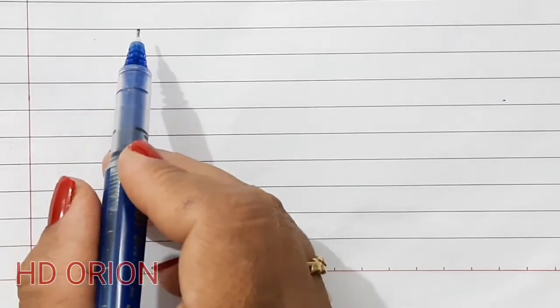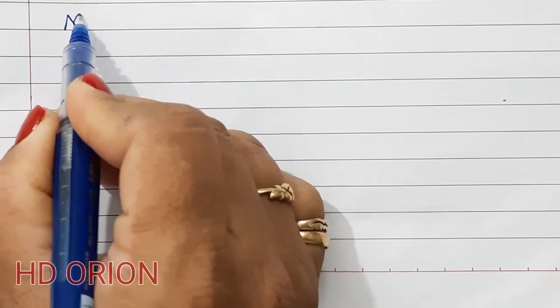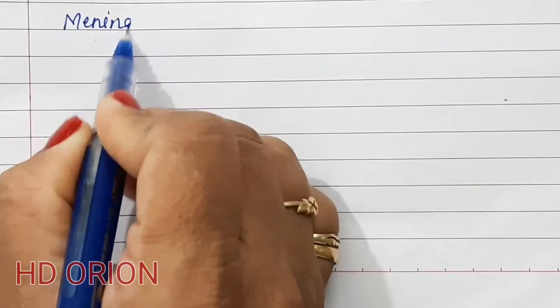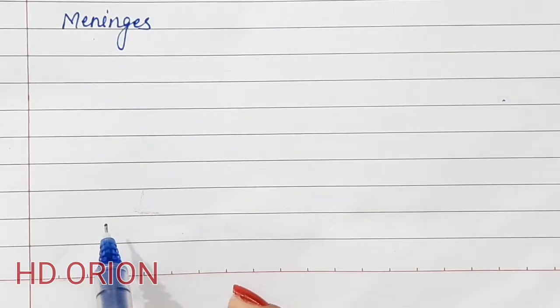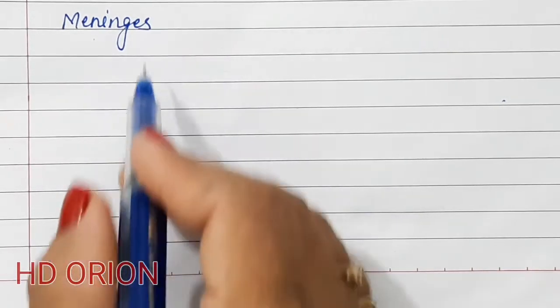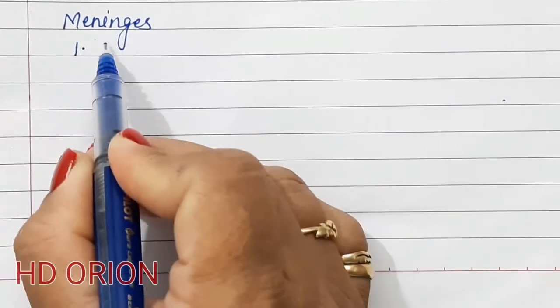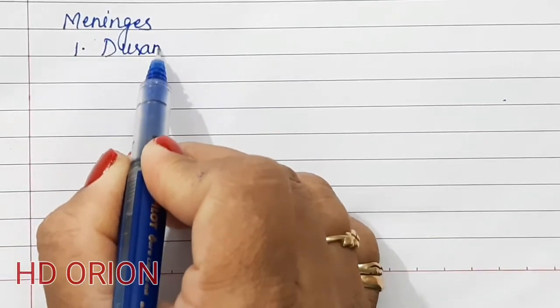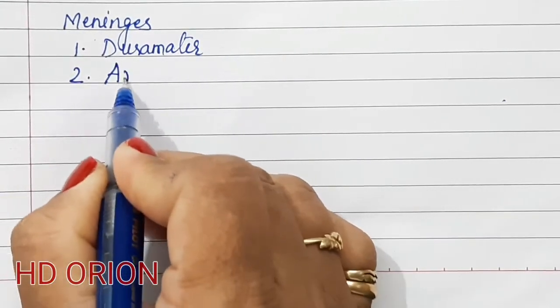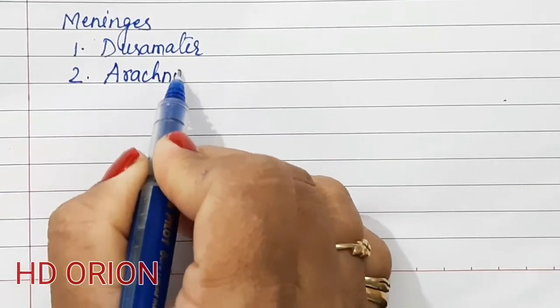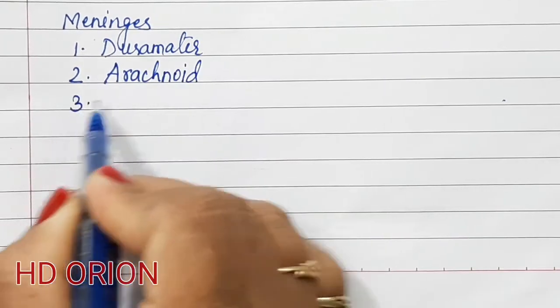Now the brain actually is covered. Above the cerebrum are the meninges. What are meninges? These are three membranes that cover the brain above the cerebrum. These are dura mater, arachnoid and pia mater.